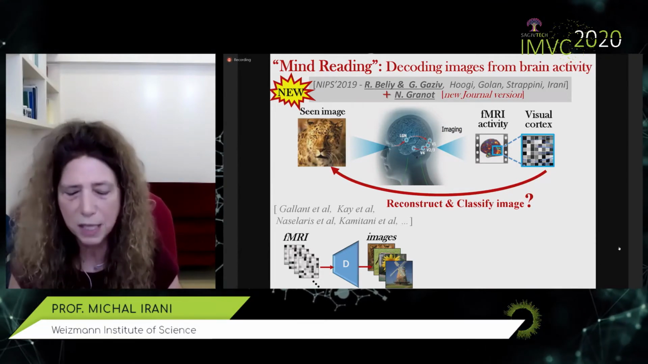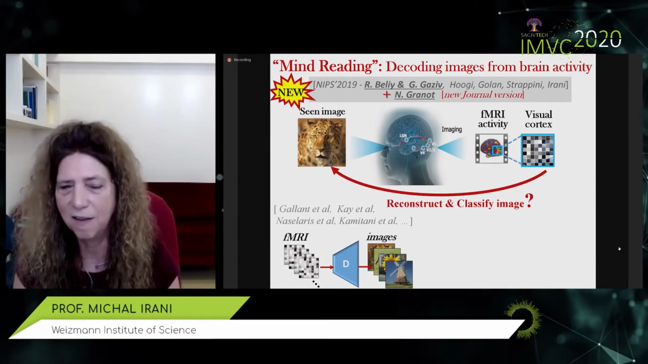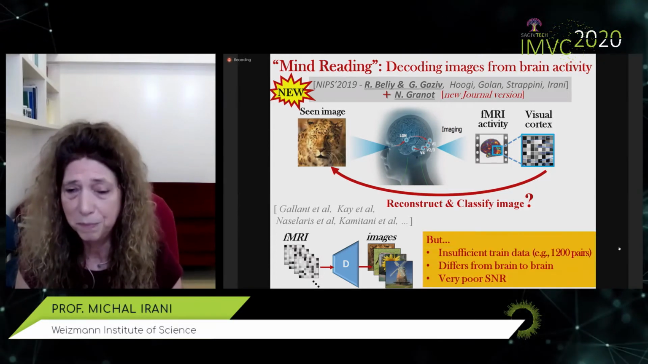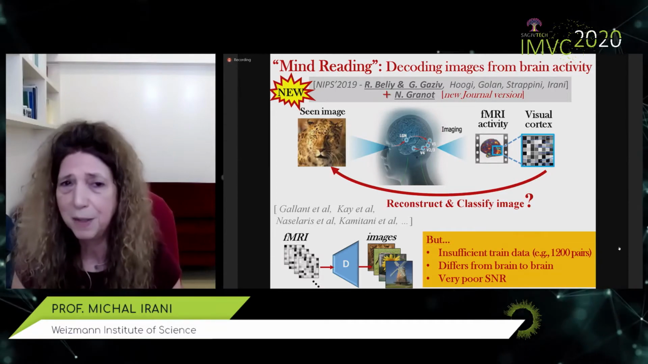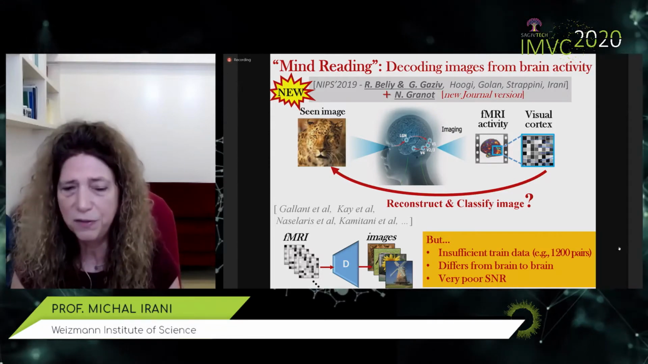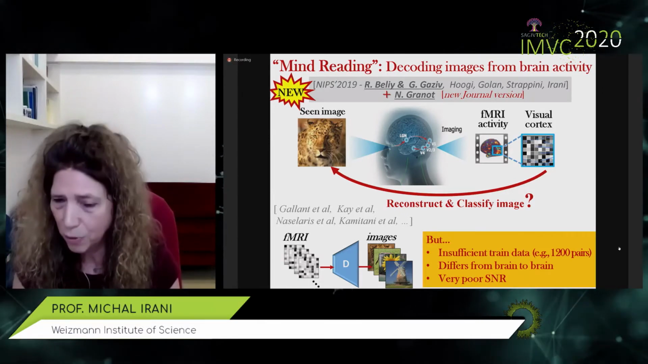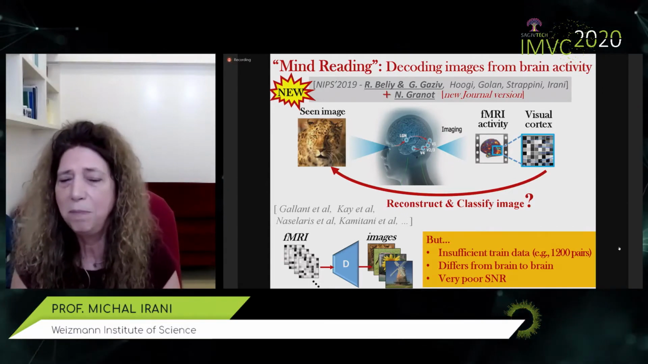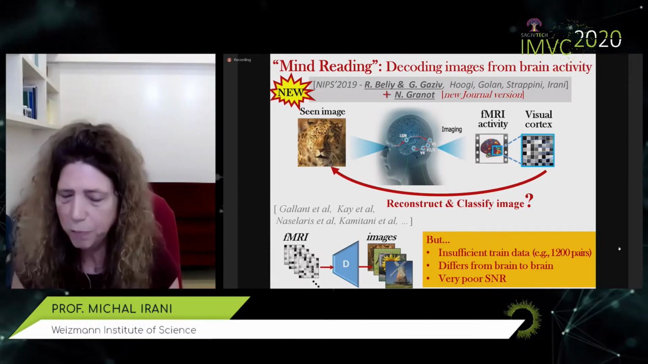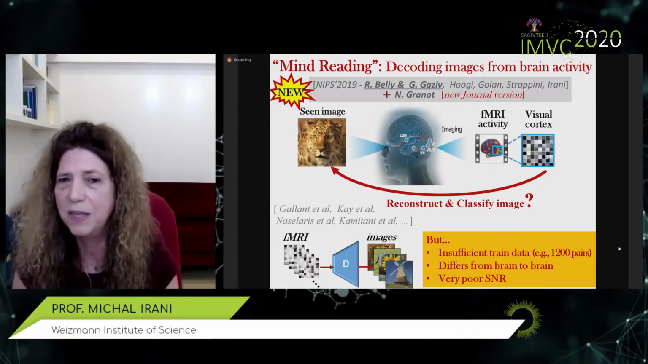Initially, this was done using linear regression type of methods, and in the last few years, deep learning type methods have also been introduced to this problem. But there's a big problem. There's insufficient training data. These data sets typically contain 1,000, 2,000 pairs of images and fMRI, and that's because you cannot put a person for that long in an fMRI machine. And you can't use different people because the information differs from brain to brain, and it also suffers from very poor signal-to-noise ratio and very poor resolution. So this really limits what these methods can do.